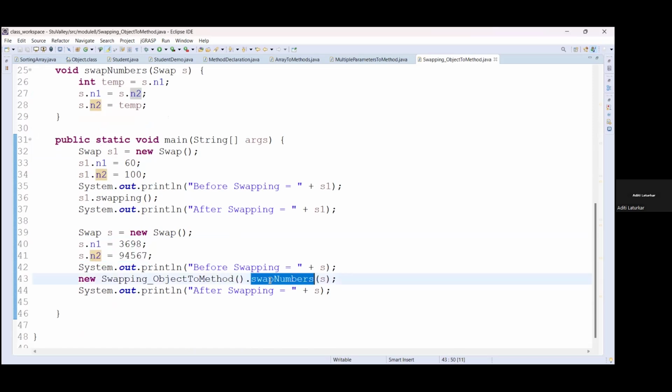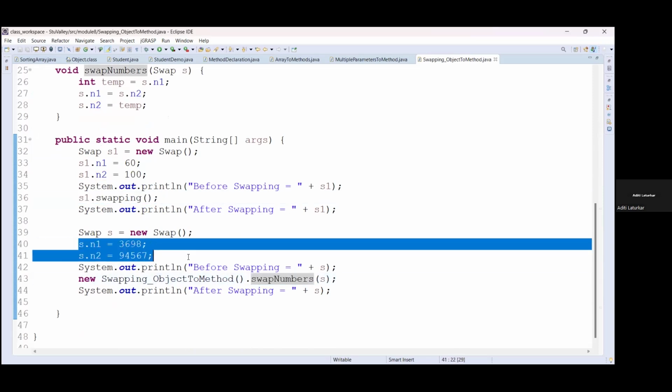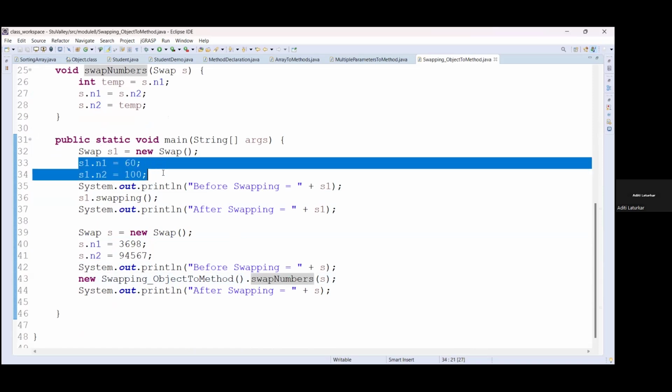Here, instead of this swap numbers method, if you are calling the swapping method, it will also work the same way, because the S object and S1 object are different, and their n1 and n2 variables are their own variables. Values will be saved according to the object itself. They will have their own copy.